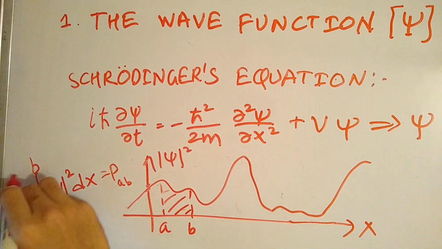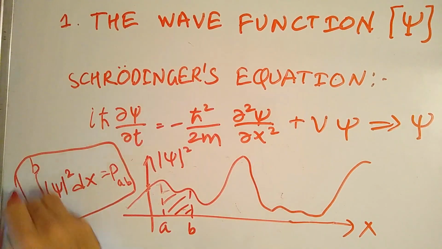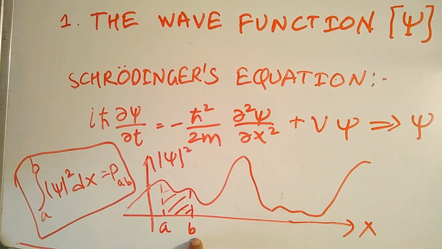Because this is a probability distribution function, there are some positions where the probability of finding the particle is less, like between C and D, where the area is very small compared to between A and B. So here the probability of finding the particle will be less.